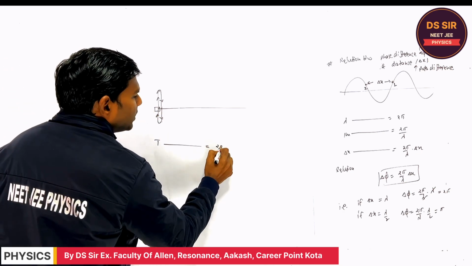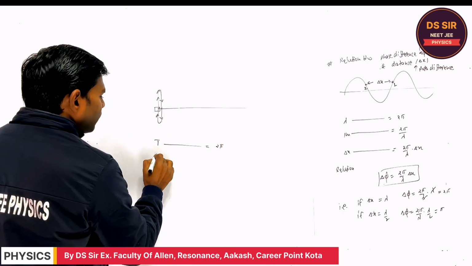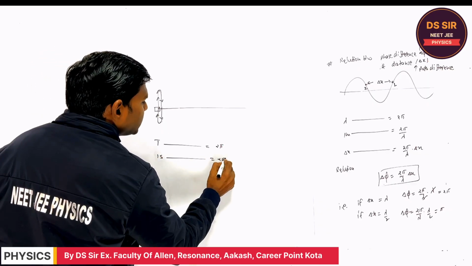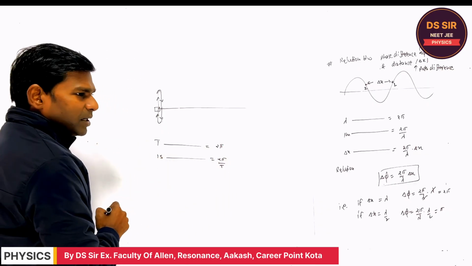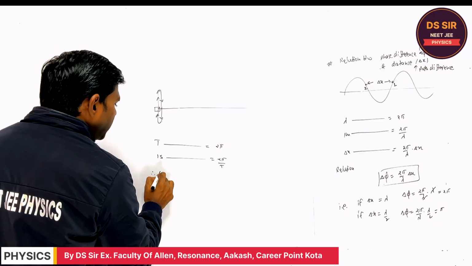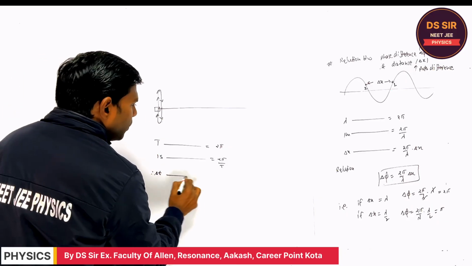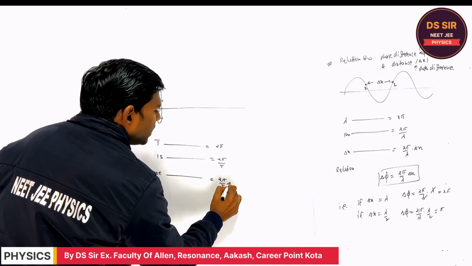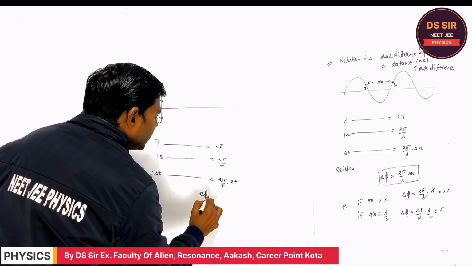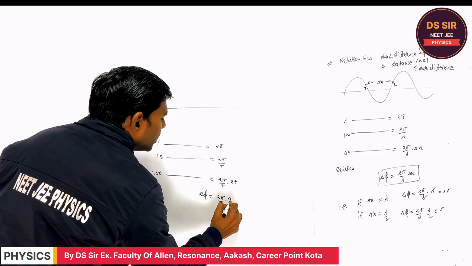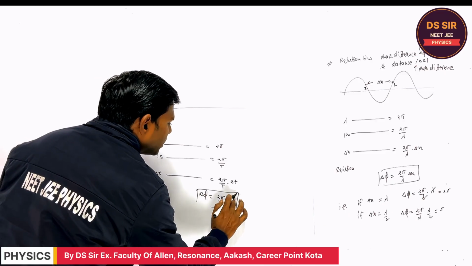Say 2 pi. Is it clear or not? So therefore in 1 second, what is the phase covered? Say 2 pi by T. So in delta t time, the phase difference is 2 pi by T into delta t. So delta phi is equal to 2 pi by T into delta t. So this is the relation, right?